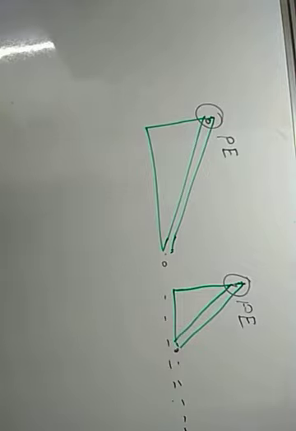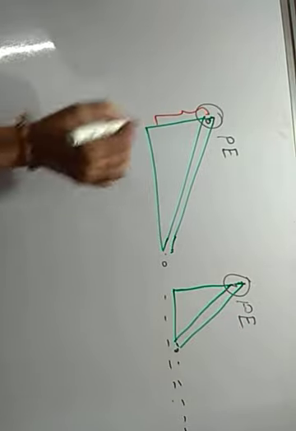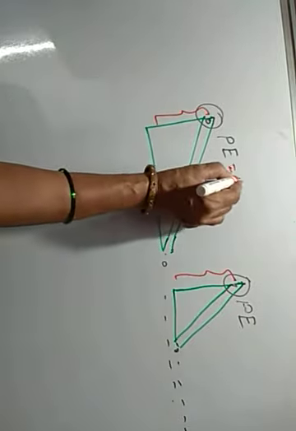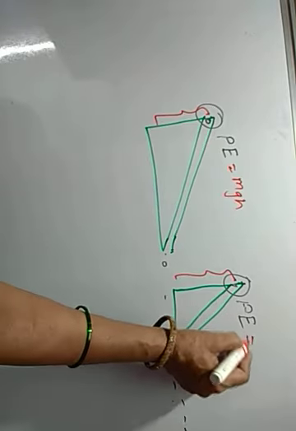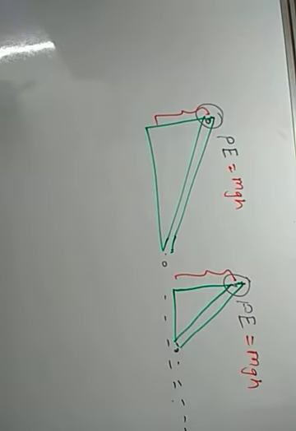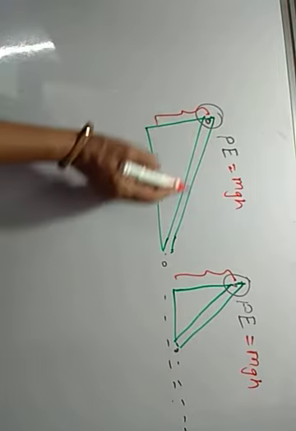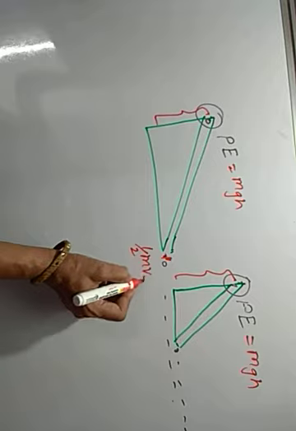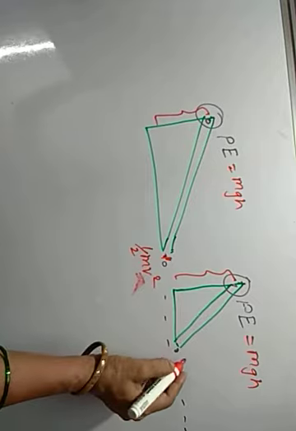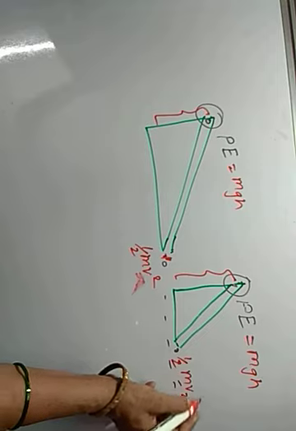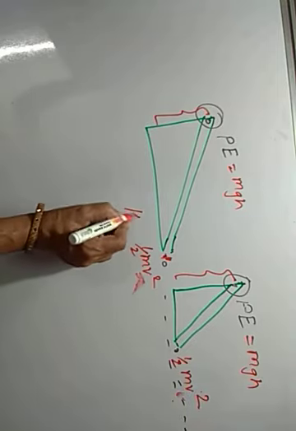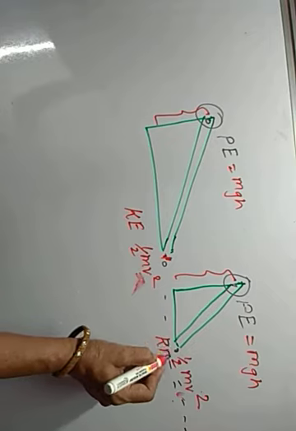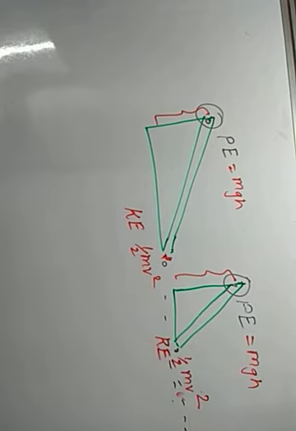Now as the height is the same, the mass is also the same, and the gravitational acceleration is the same, therefore PE is equal to mgh. That is, the potential energy of both the pebbles is the same. Therefore what happened? All the potential energy is converted at this point into half mv square. The potential energy is converted into kinetic energy when it rolled down.